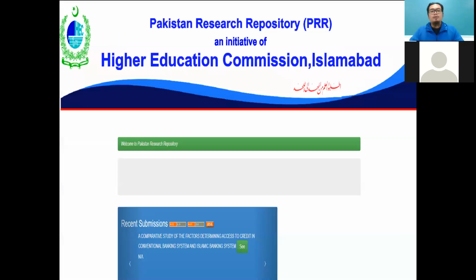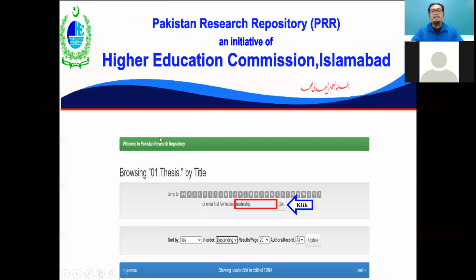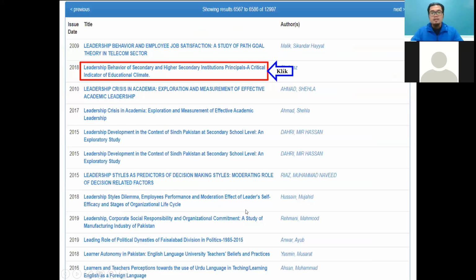This is the link. We go to the link. This is the website, Pakistan Research Repository, a public repository of the Higher Education Commission, Islamabad. From here they have some information in the left corner. Please click thesis. They go to another research repository page. Please enter keywords matching the thesis title. Here I give an example: I write leadership, and there are quite a number of results for leadership.